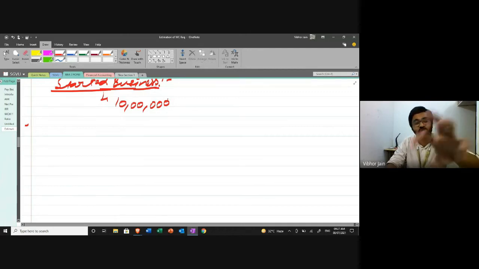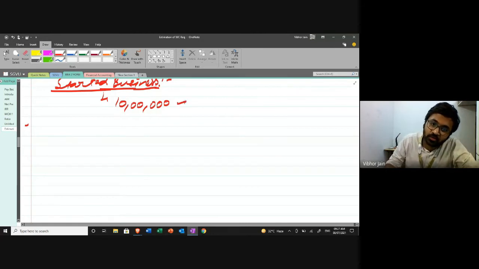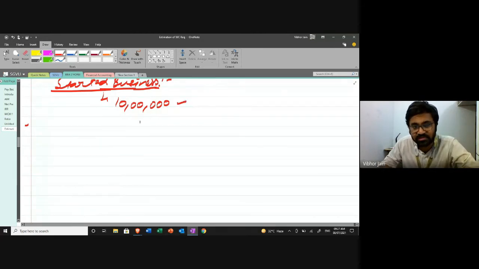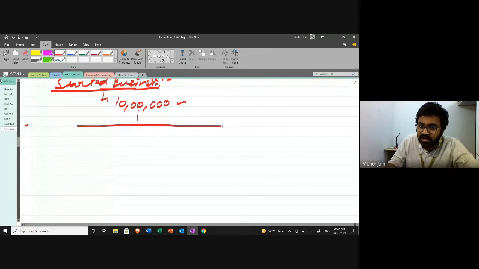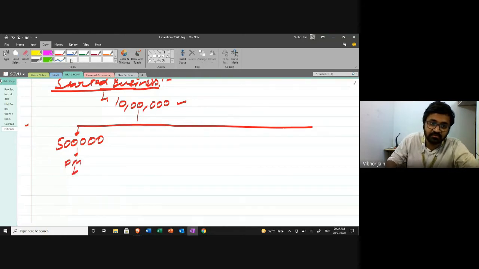Now you must have gotten this money from wherever, your personal savings, a loan, wherever. That is not the concern. You have 10 lakh rupees and you want to start a business. So what are you going to do with this 10 lakh rupees? Out of this 10 lakh rupees, let's say 5 lakh rupees you are going to invest in plant and machinery. This is fixed capital.